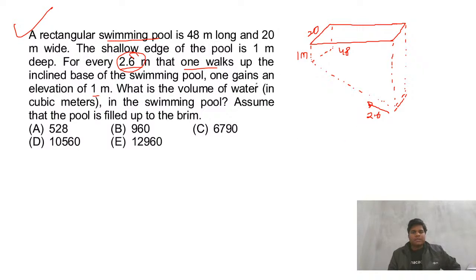One gains an elevation of 1. So elevation of 1. Elevation of 1. This will be 1. Inclined 2.6. So 2.6 and this should be